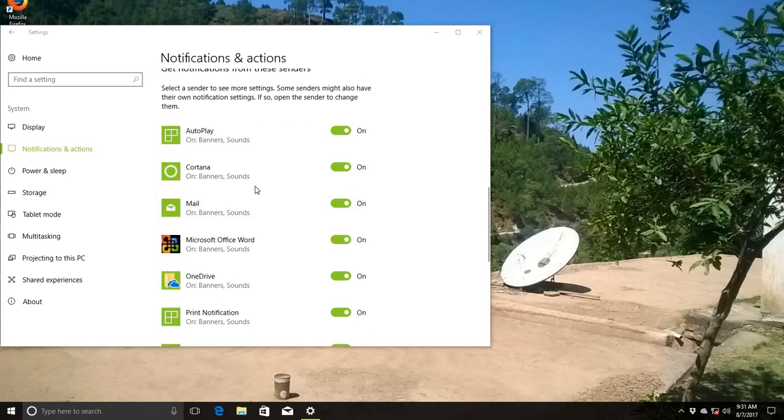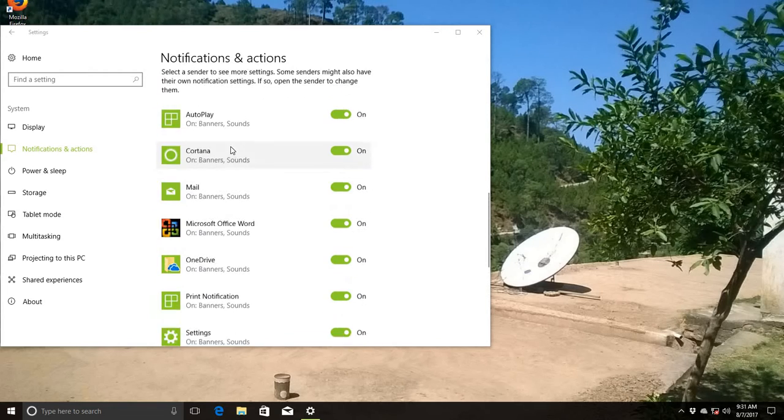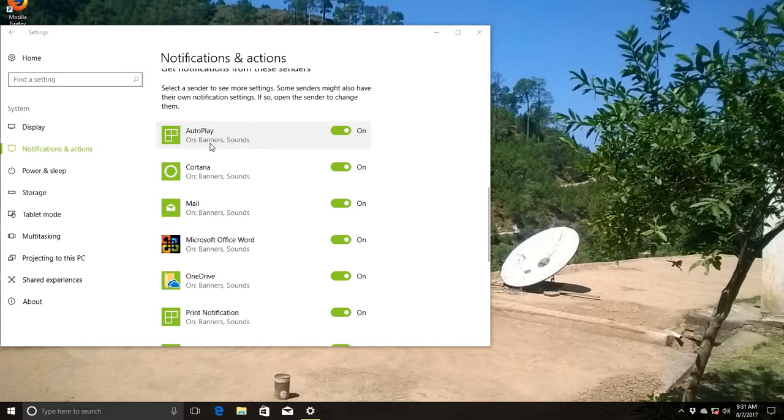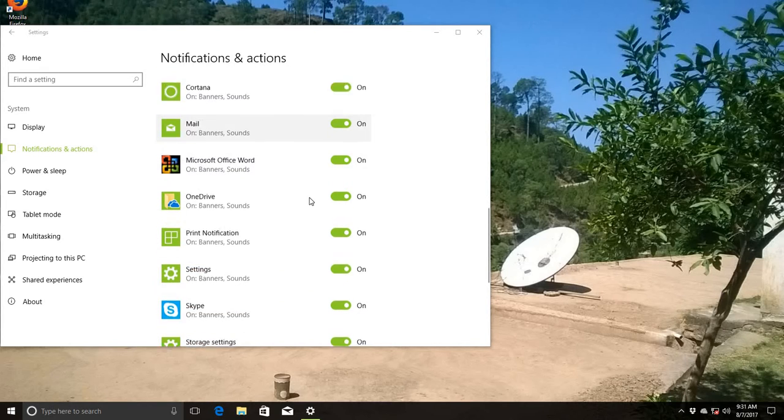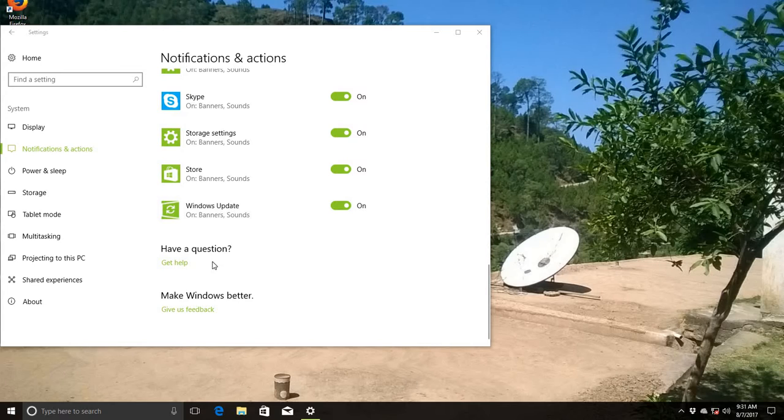This one is all notifications about this. If anyone uses or chooses this software and there is any update about any of these software, then the system notifies you, and if you turn this one off, there is no notification for you. All the apps that you use are here.